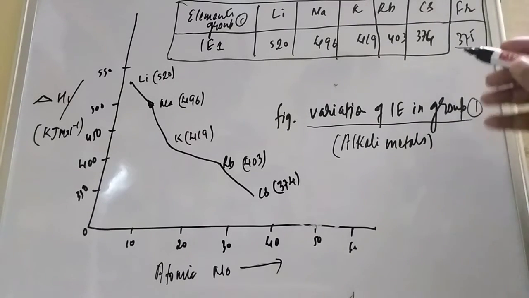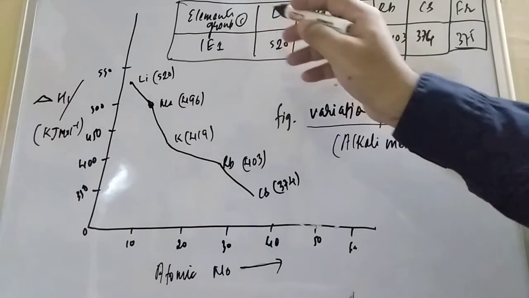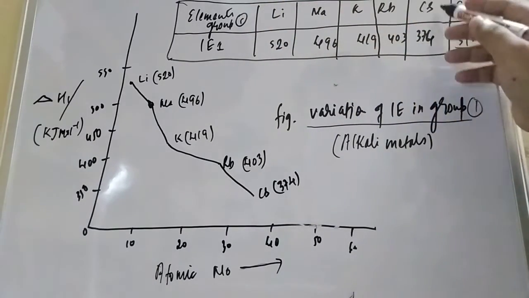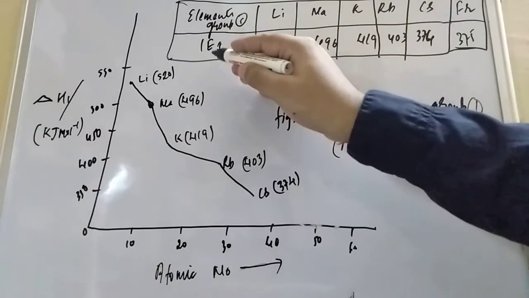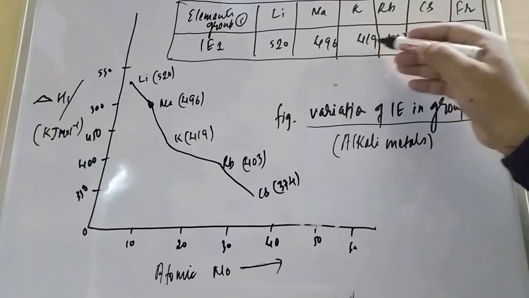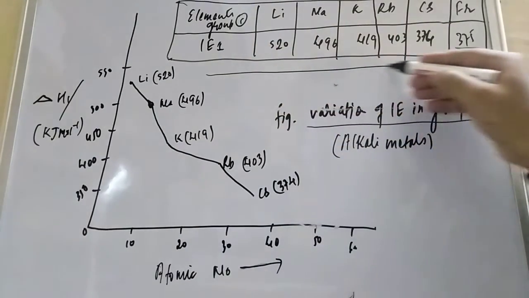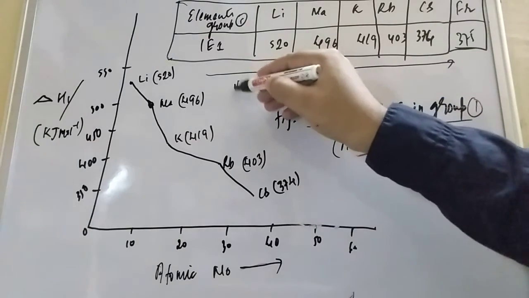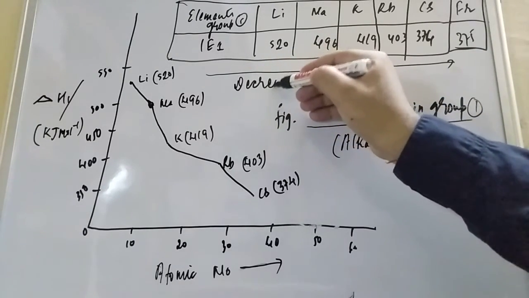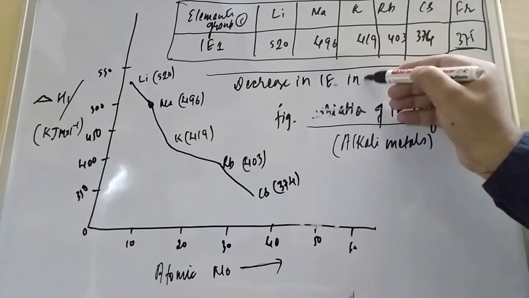But we are not concluding that in your study. Why? Because francium is a radioactive element. Here you see group 1 elements: lithium, sodium, potassium, rubidium, cesium, francium. When moving down the group, the values are 520, 496, 419, 403, 374. So what is gradual? A decrease in ionization enthalpy in the group.